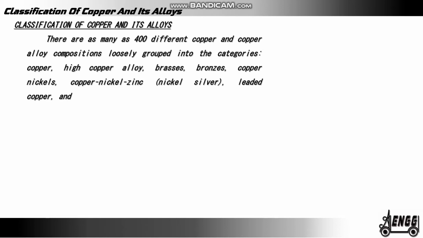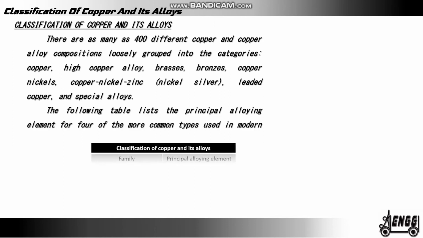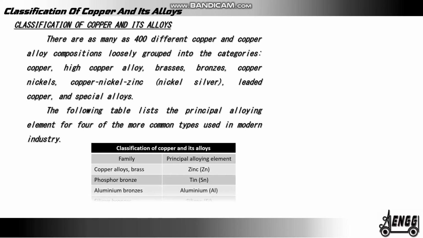There are as many as 400 different copper and copper alloy compositions loosely grouped into the categories: copper, high copper alloy, brasses, bronze, copper nickels, copper nickel zinc, nickel silver, leaded copper, and special alloy. The following table lists the principal alloying elements for 4 of the more common types used in modern industry.